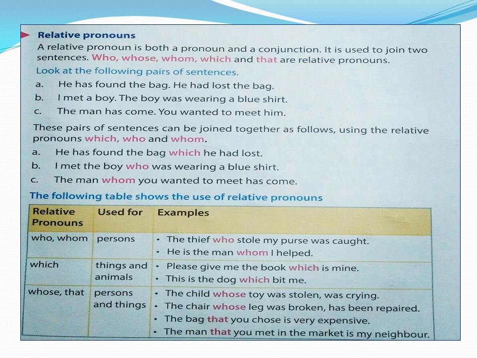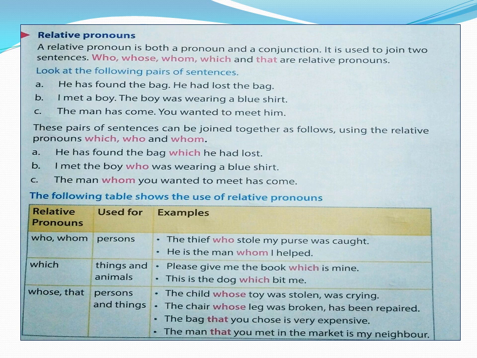The second sentence. I met a boy. The boy was wearing a blue shirt. Two sentences, children. I have to combine them and make them as one sentence. I met the boy who was wearing a blue shirt. So who is the relative pronoun, children, which is joining these two sentences and making them as one sentence.